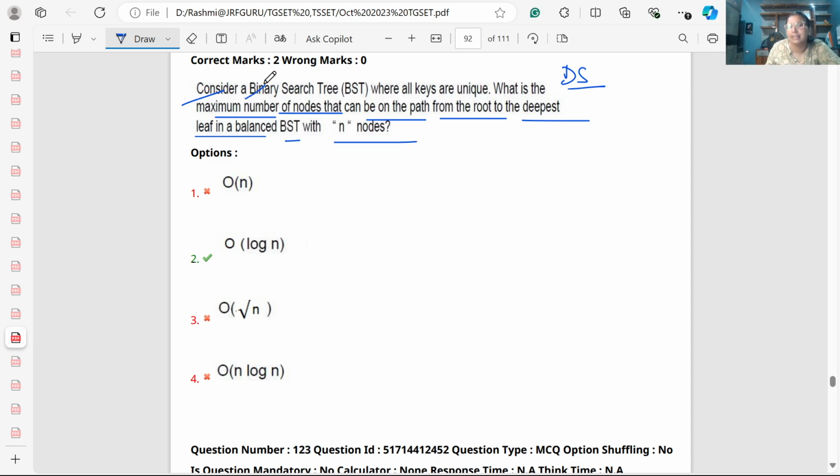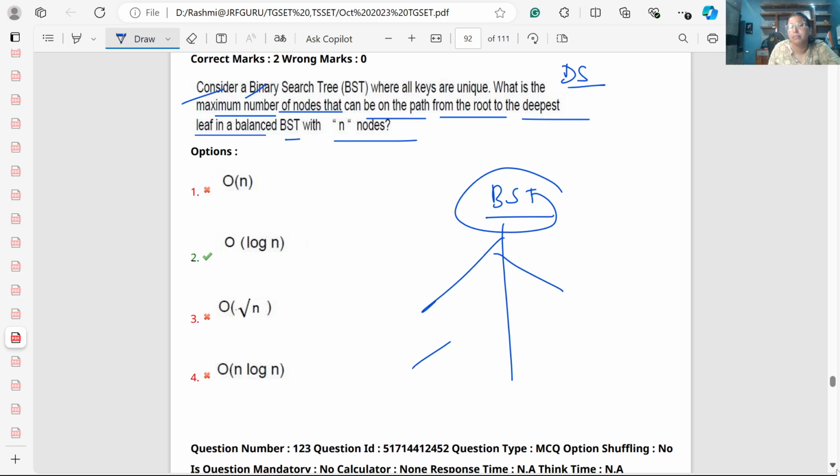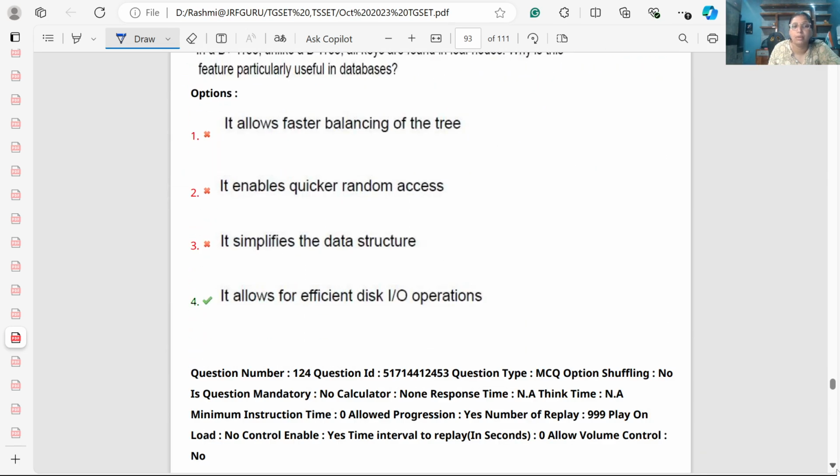It is given by log n, because we know that a BST is a tree where we can divide it into two parts. So from the root to the deepest node, if it is balanced, the complexity will become log n.